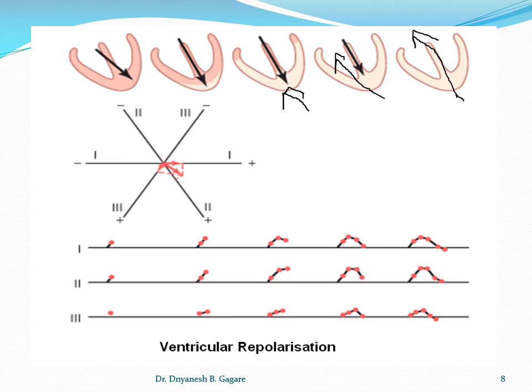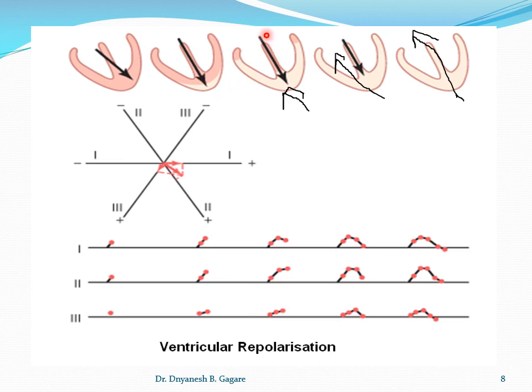Now, the first statement I told initially is that current always flows from the depolarized part to the repolarized part. And here also the current flows from the depolarized part to the repolarized part. So this colored part is depolarized and the plain part is repolarized, that is the polarized part. So the current flows from the depolarized part to the polarized part.